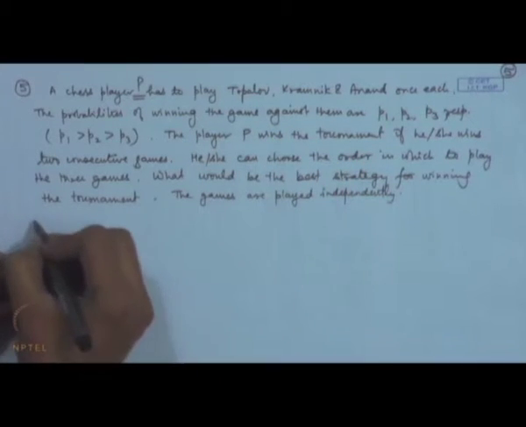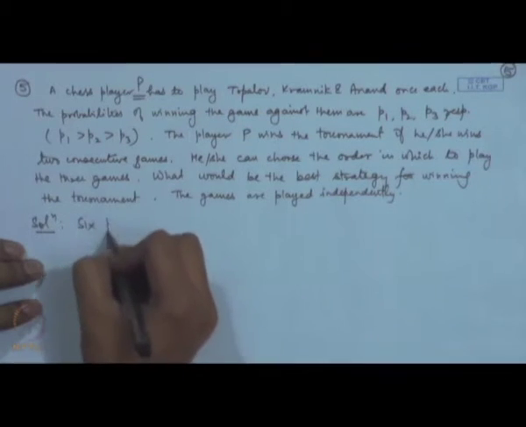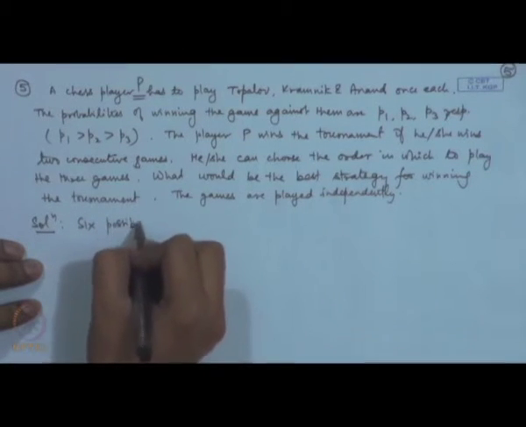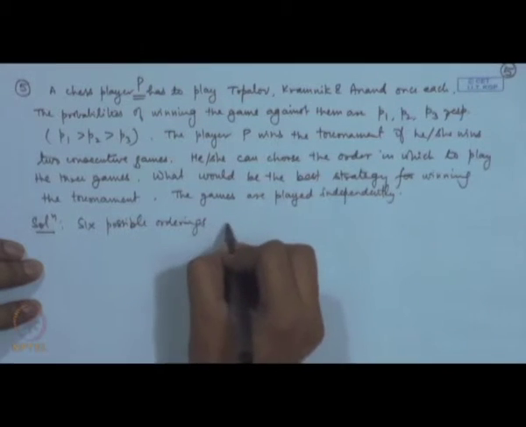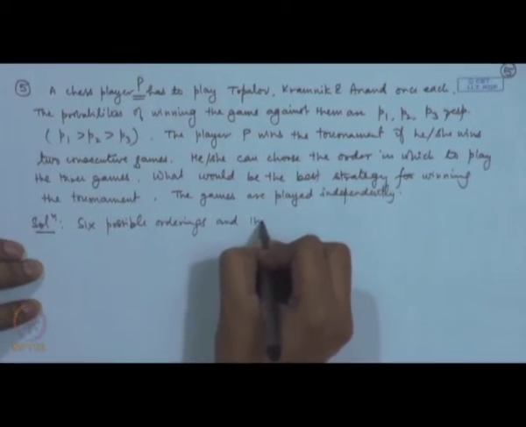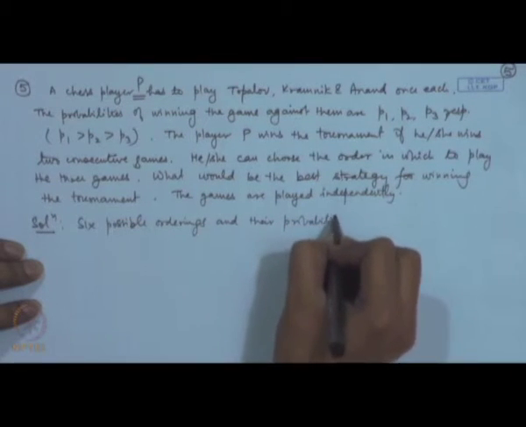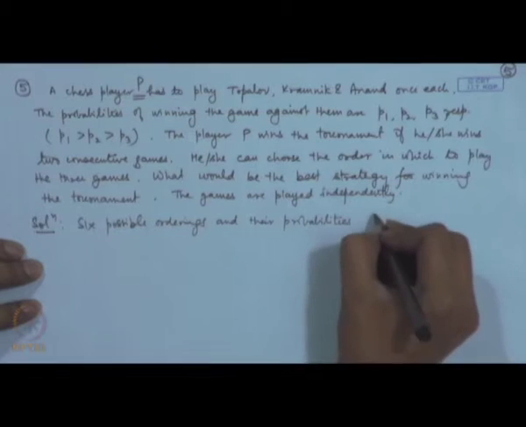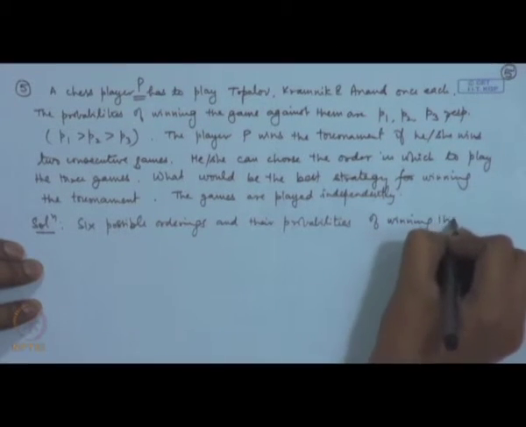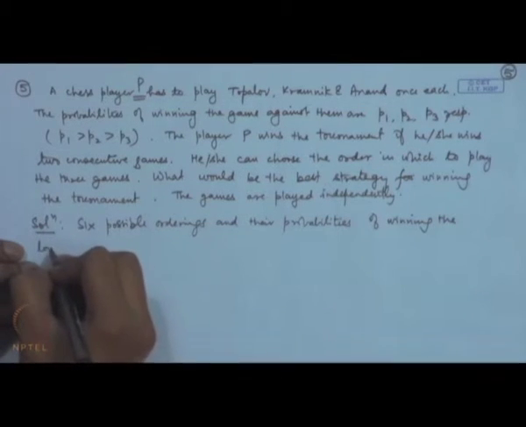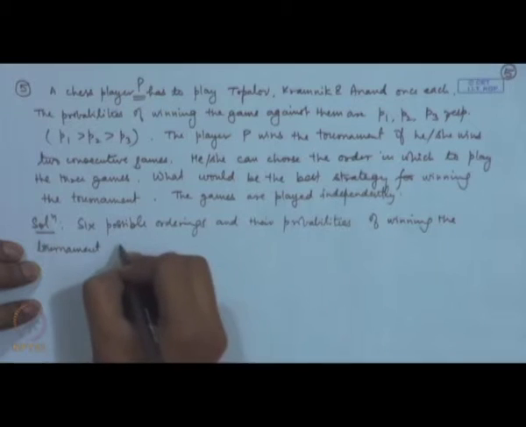So, let us look at this. 6 possible orderings and their probabilities of winning the tournament.